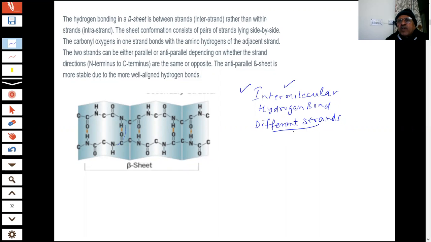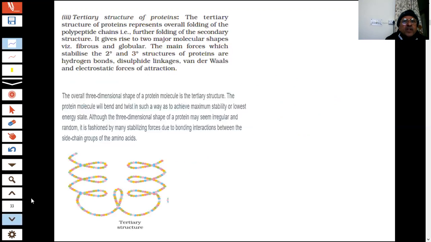So two types, I told you: beta sheet and alpha helix structure. This is the secondary structure of protein. We are proceeding further, student. Then we are coming to the tertiary structure of protein, student.